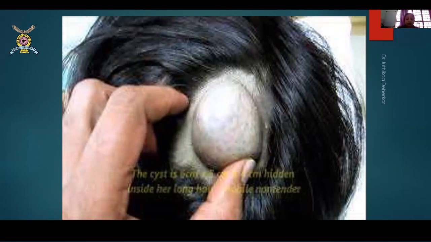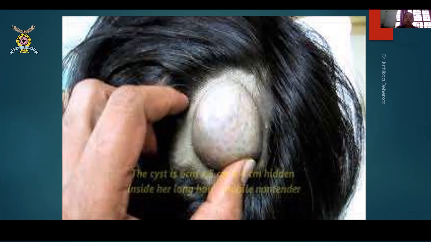Then you'll ask me, well, madam, how to differentiate this? Yes, I know it is a difficult job, and the punctum is also difficult because there are so many hair follicles, so everything looks like a punctum. So again, you cannot appreciate a punctum on the scalp. But yes, there is a way to differentiate it.